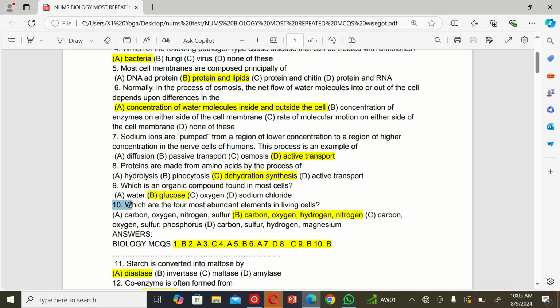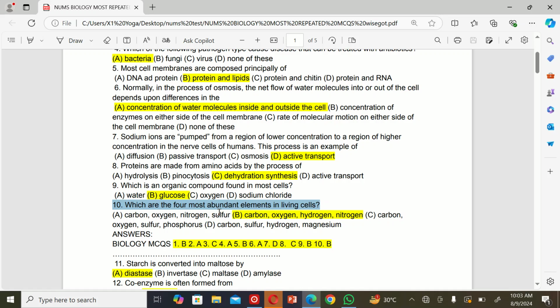Glucose. The next MCQ is: which are the four most abundant elements in living cells? A. Carbon, oxygen, nitrogen, sulfur. B. Carbon, oxygen, hydrogen, nitrogen. C. Carbon, oxygen, sulfur, phosphorus, and D. Carbon, sulfur, hydrogen, magnesium.